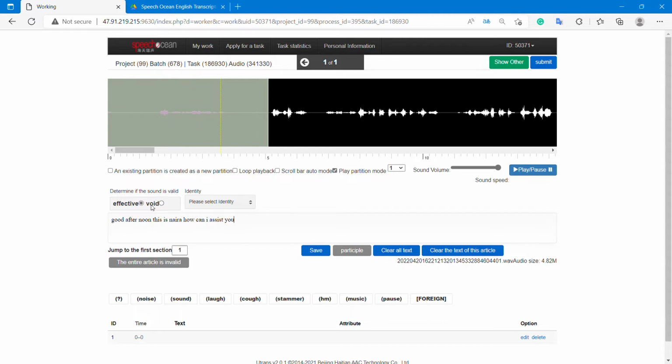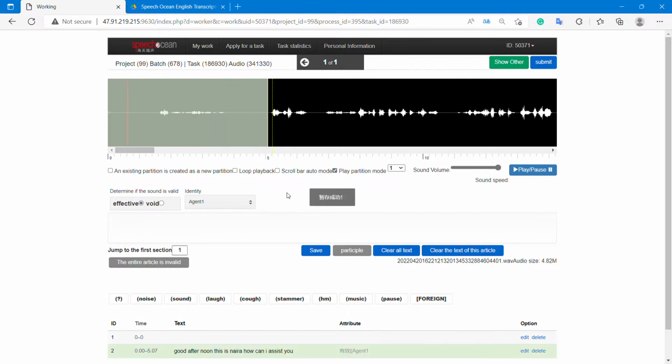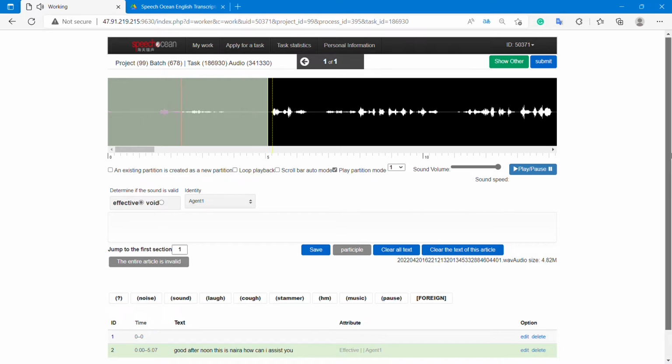This is effective, and you have to select the identity. This is the agent 1. This is the agent 1, right? So you have to write agent 1 here. You have to select agent 1 and simply click enter. So once you click enter, the first segment is done now.